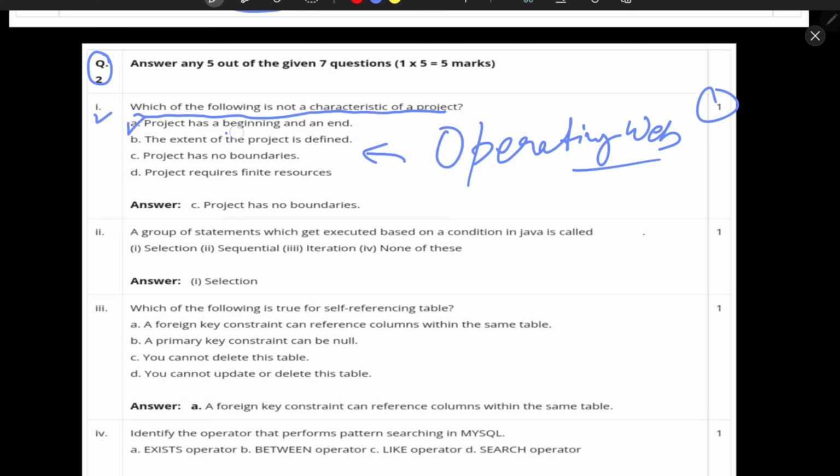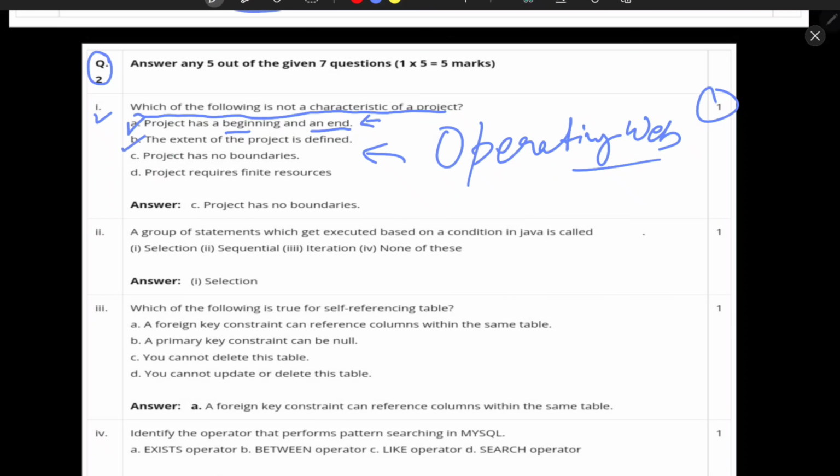So the project has a beginning and an end. That is totally wrong, because every project has a beginning, but it doesn't have an end, because each and every application in this world is going to be updated day by day. That is why you are getting updates in your application. Each and every application or software is called a project first of all, and it has a beginning, but it doesn't have an ending, because it will be changing day by day and improving. That is why the updates are coming in your mobile.